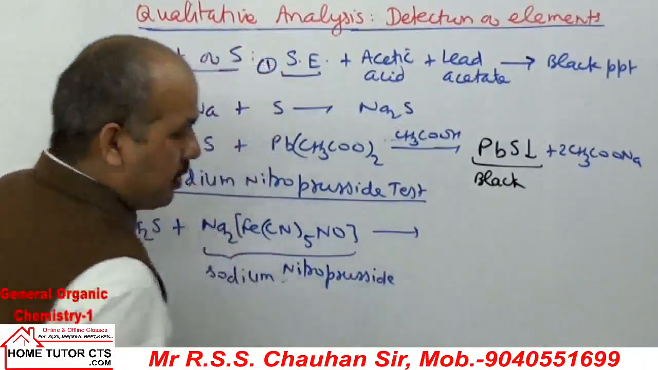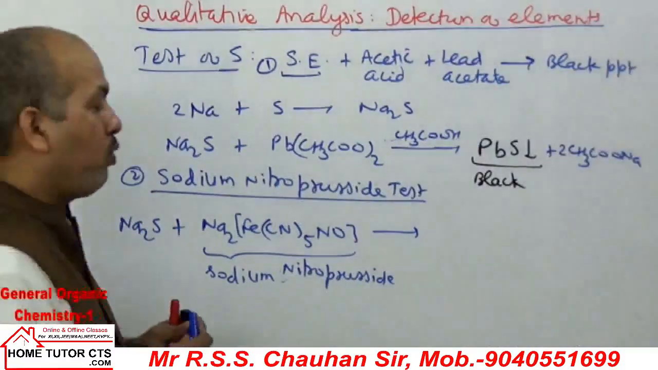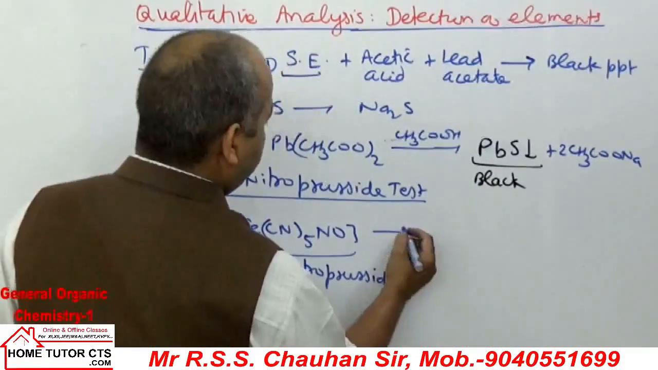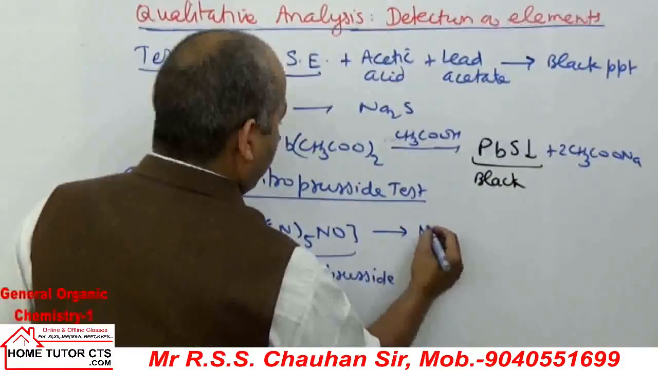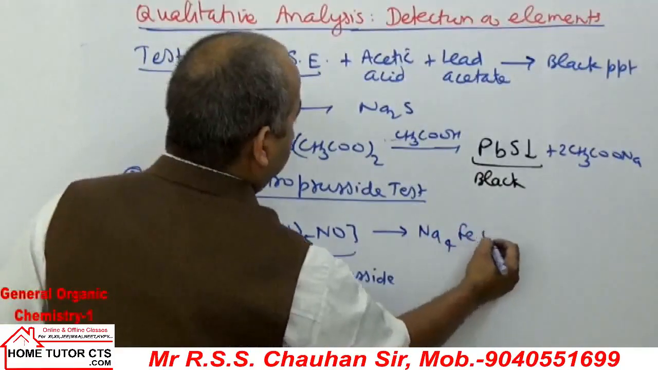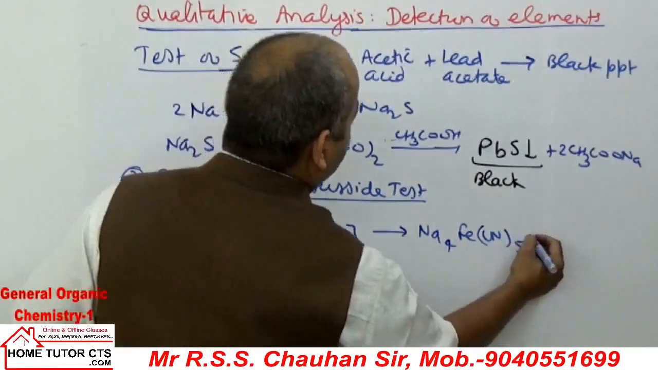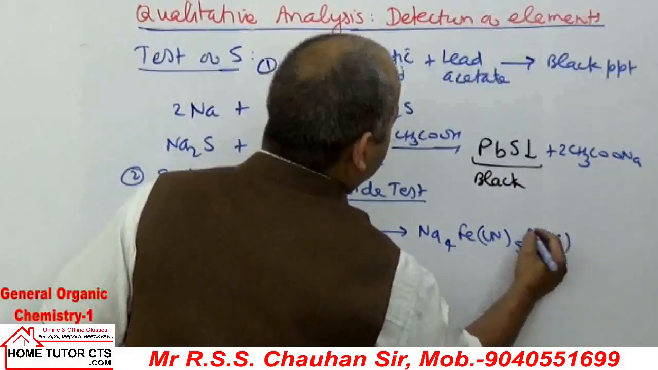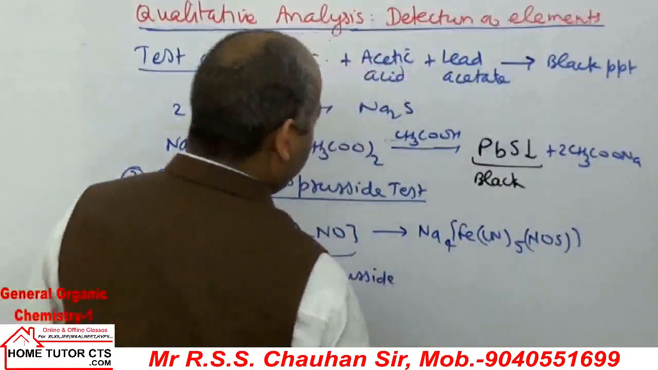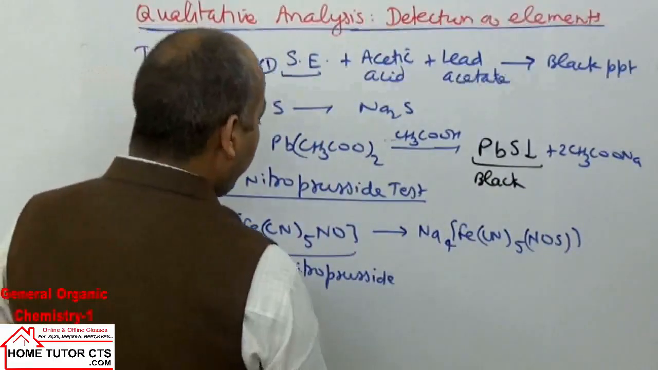When the reaction takes place, they will form a violet color complex, Na4[Fe(CN)5NOS]. They will form a violet color complex.